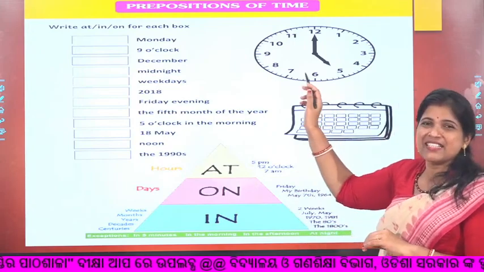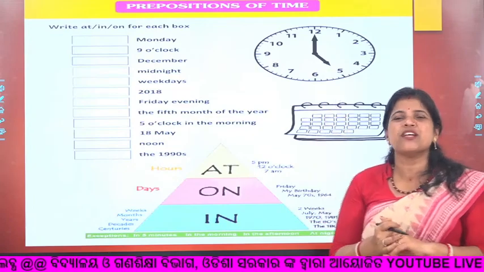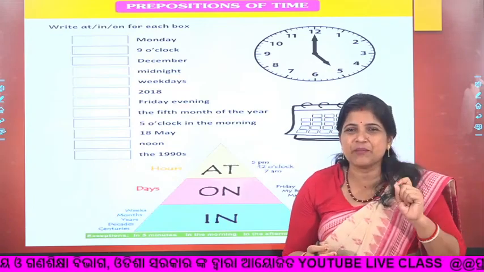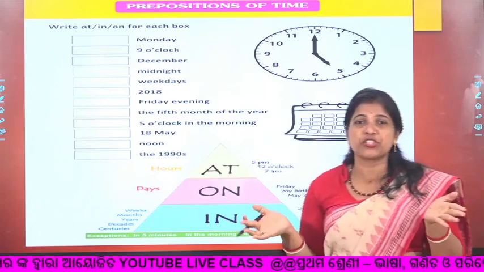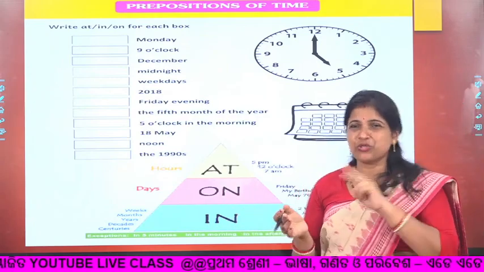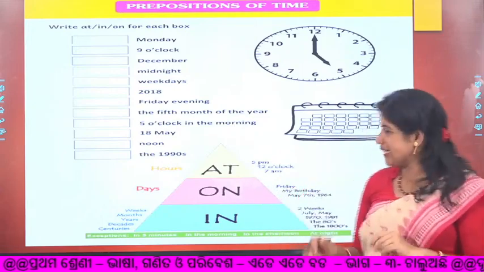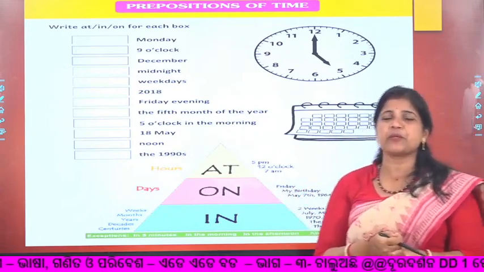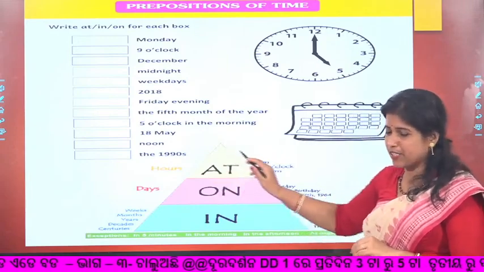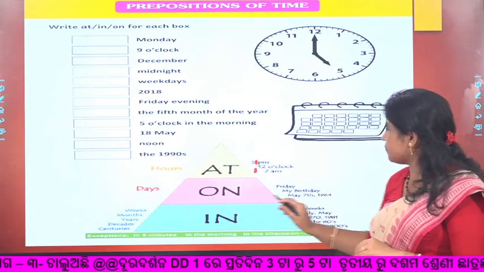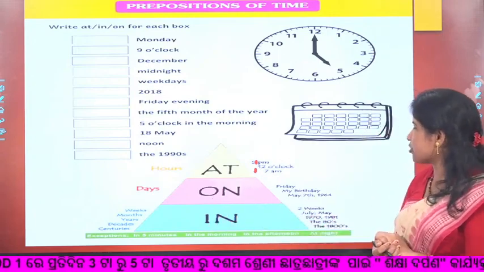As you can see here, the clock. So what to use for this clock time? Tell me. It is at. And calendar means month. For month or date, two things you can mark here. For date, on. For month, use in. Likewise, in this pyramid type of figure, you can see when the time is very particular, very specific, use at, and when the time is day or date, use on, and for a longer duration, use in.